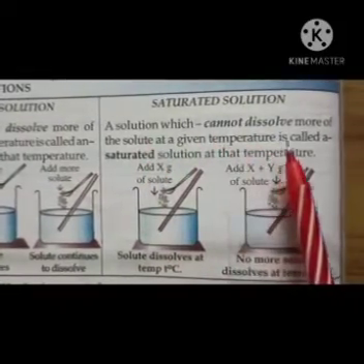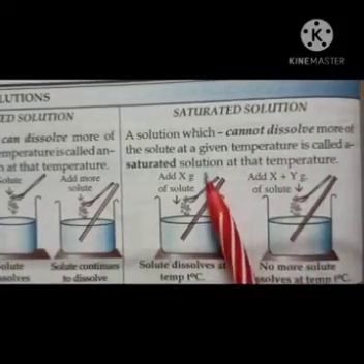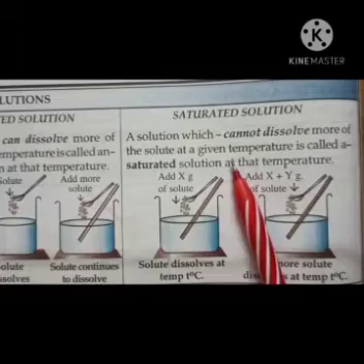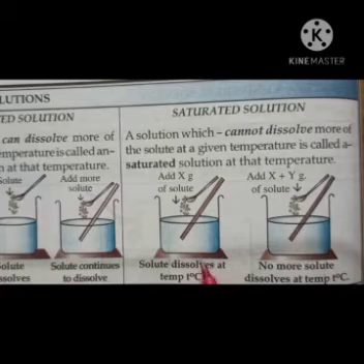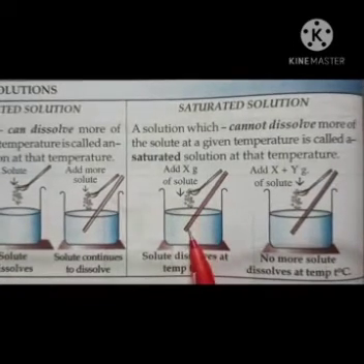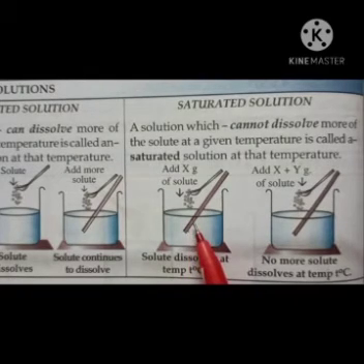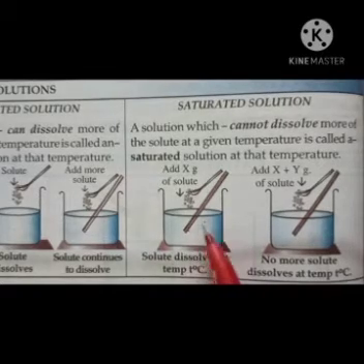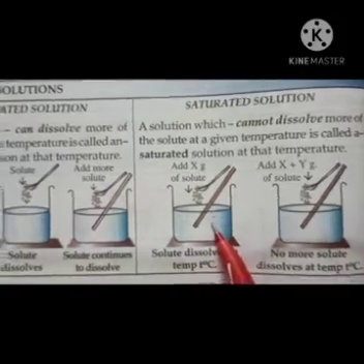But what is a saturated solution? A solution which cannot dissolve more of the solute at a given temperature is called a saturated solution at that temperature. Suppose the first spoon can easily dissolve in X gram of water, the second spoon is also dissolved, the third spoon is also dissolved, but a condition came when the fifth spoon of sugar or salt cannot be dissolved in this water. Now at this time that solution is called a saturated solution.